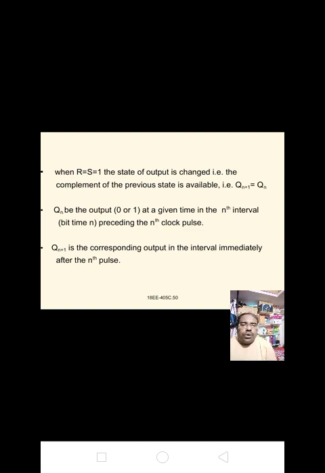That is, Q of n plus 1 equal to Q n bar. Qn is the output, that is 0 or 1, at any given time in the nth interval preceding the nth clock pulse. The next is Qn plus 1, and the one before is Qn minus 1. Qn plus 1 is the corresponding output in the interval immediately after the nth pulse.